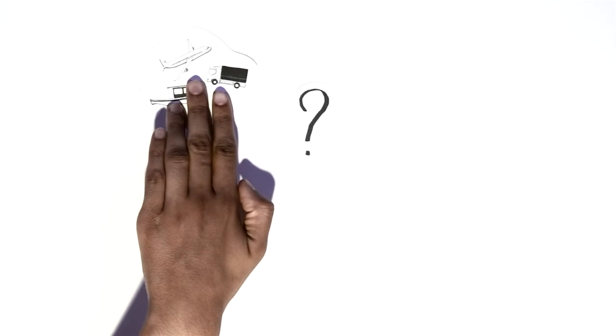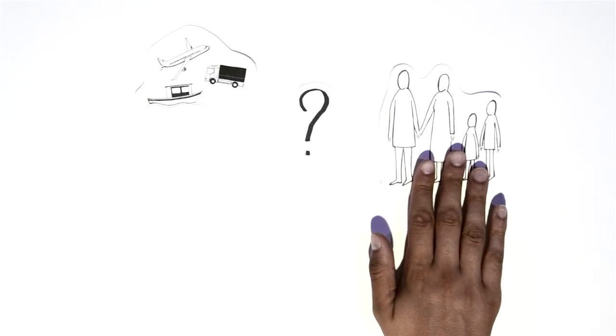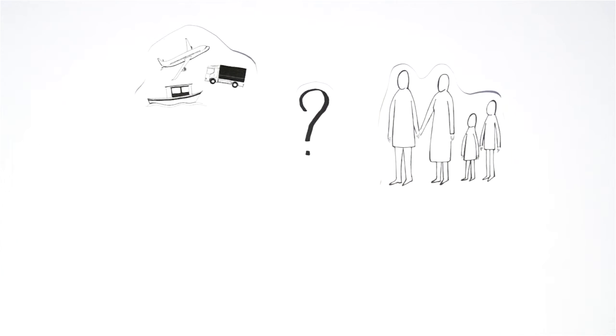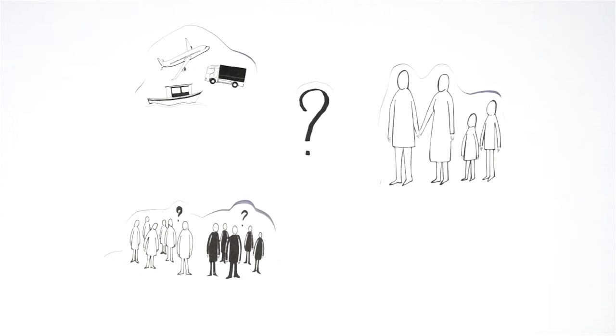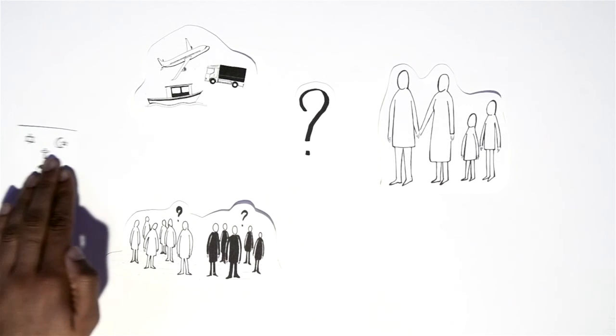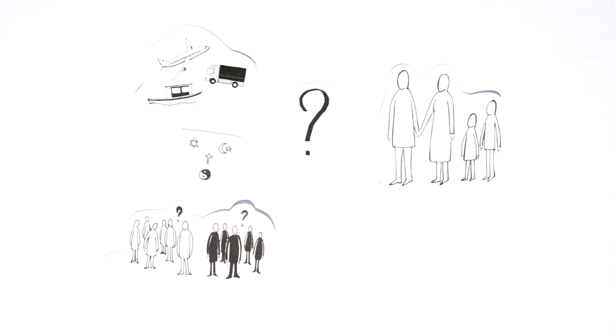The police ask you questions, and a mediator translates for you. The police want to know about your journey and how you arrived in Italy. If you are married or have children, what is your ethnic group? What is your religion?